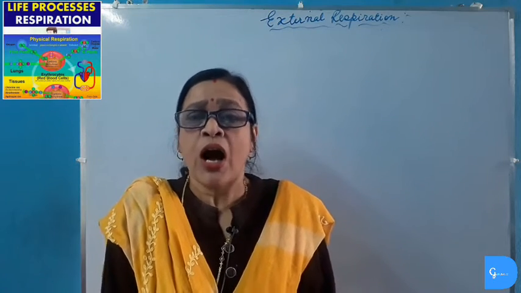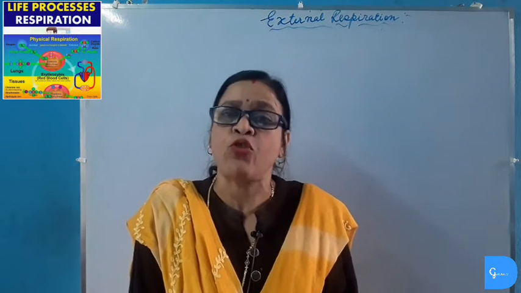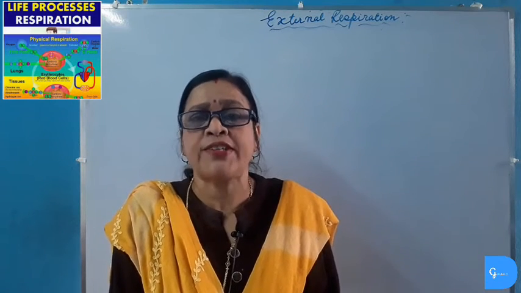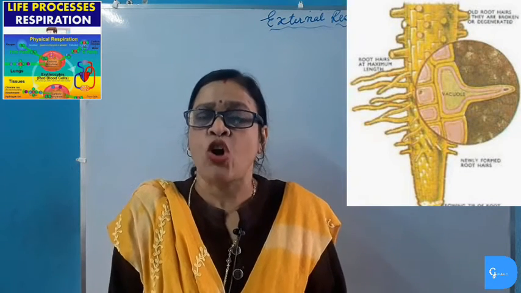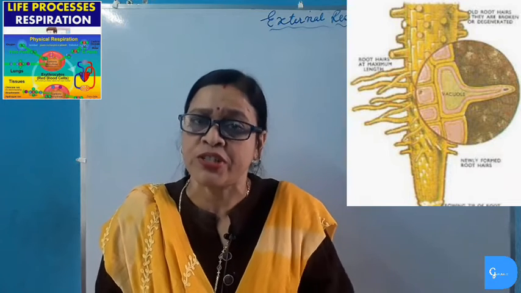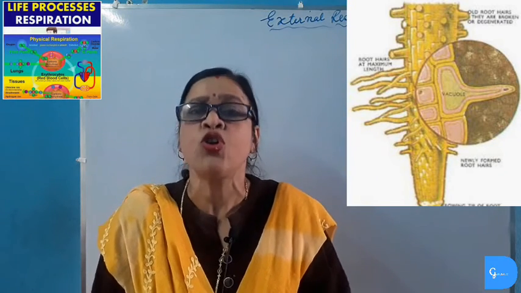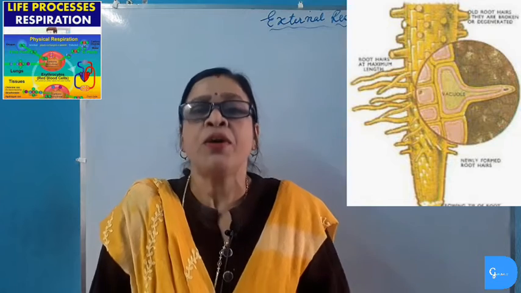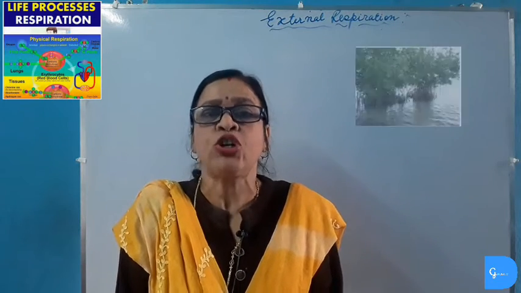Number two, how do plants respire through roots? Plants have root hairs, and root hairs absorb oxygen which is present in soil particles. There is a lot of air in soil particles, and these root hairs absorb oxygen from the soil particles, and then the root hairs transport this oxygen to various parts of the roots. But in waterlogged soil, root hairs find it very difficult to take oxygen. For this reason, plants cannot survive in waterlogged conditions.